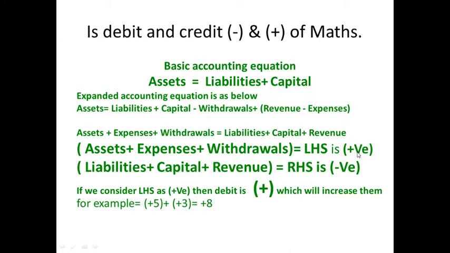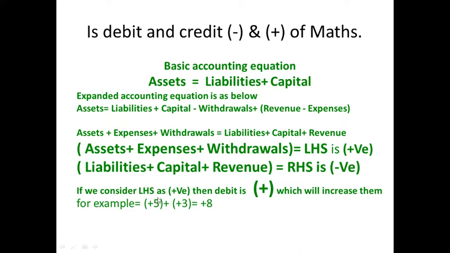So, with the simple knowledge of integers, friends, now we apply the knowledge of integers to increase any positive quantity. Suppose we have plus 3, plus 5, and to increase it, we require another item with the same sign, that is the plus sign. So plus plus will give you a plus thing. If we consider LHS as positive, then debit, which is also plus, positive, so plus and plus will increase it. Plus 5 plus 3, in a simple way you understand.